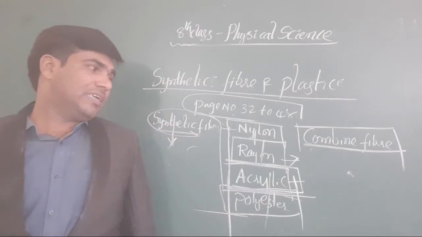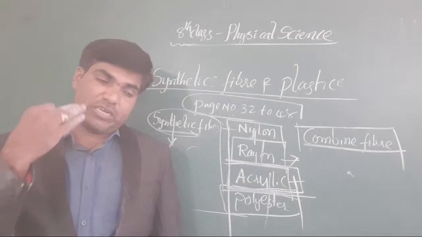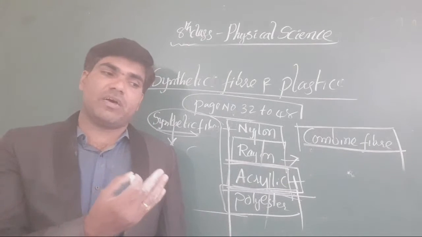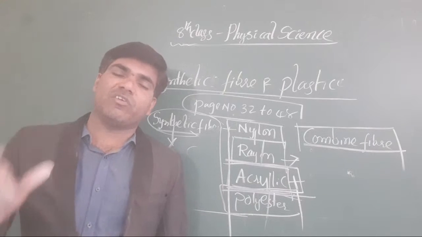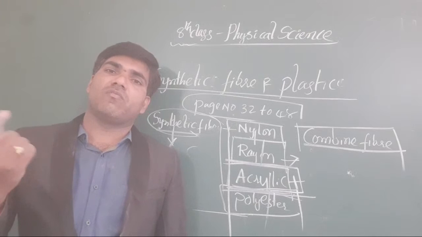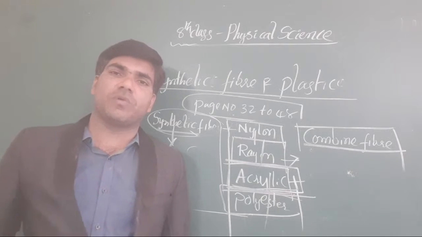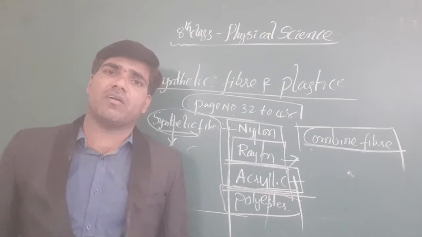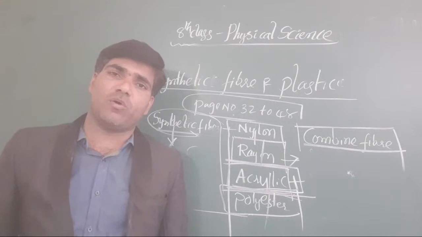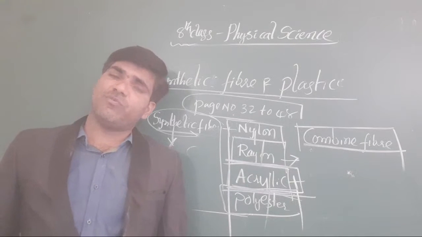For whatever fibers we have, for ironing and washing purposes, there is a symbolic representation on the strips attached to our dresses or fabrics. Clear or not, all of you? You should compulsorily follow the symbols given for maintenance. We have already discussed the different symbols.